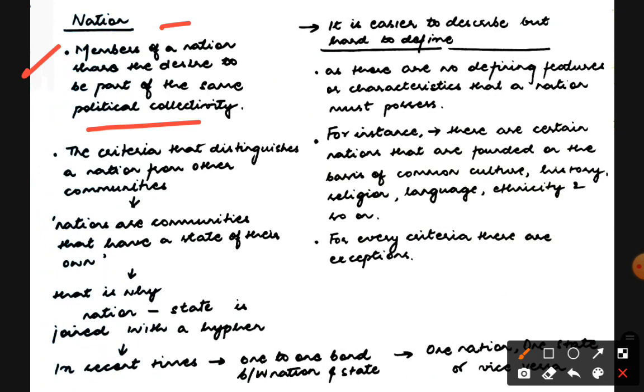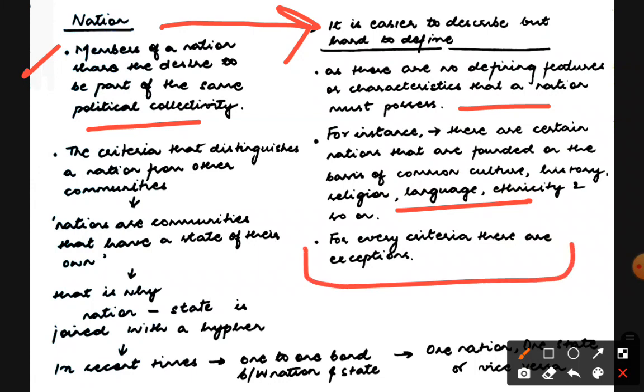See, it is very easy to describe a nation, but it is very hard to define it. Why? Because there are no defining features or characteristics that a nation must possess, okay. For instance, there are certain nations that are founded on the basis of common culture, history, religion, language, ethnicity. And then there are some nations that are not formed as they don't use language as the base of it, okay. Some nations are formed, so there is an exception to every criteria.